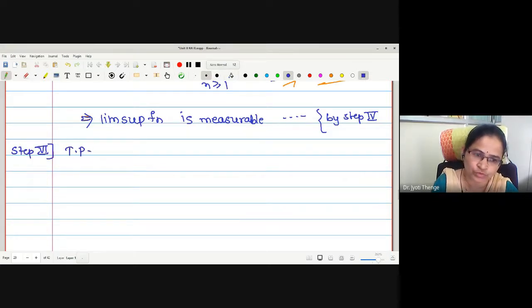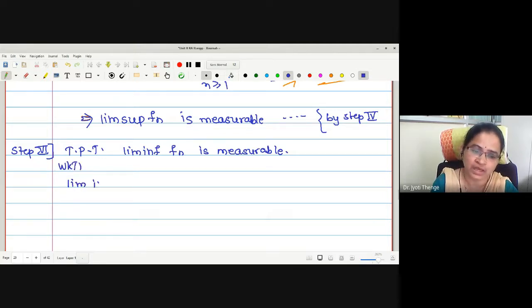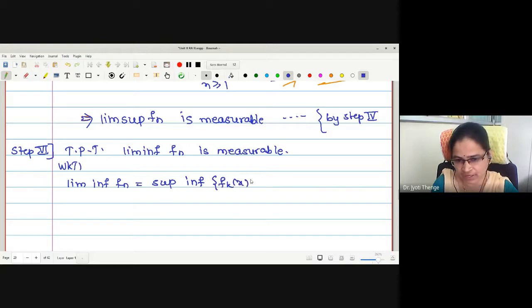What to prove? Lim inf of f_n is measurable. Now we know how this lim inf of f_n is defined: the supremum over n of the infimum of the set f_k(x), k greater than or equal to n.